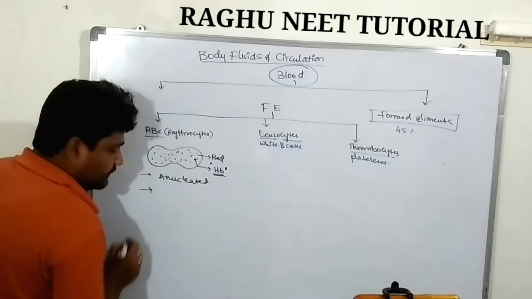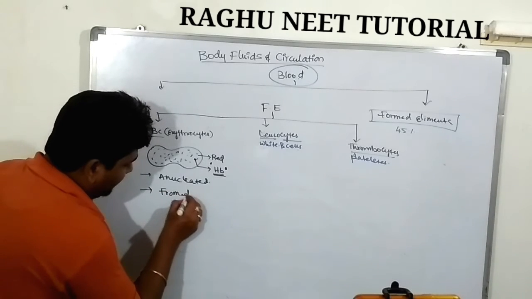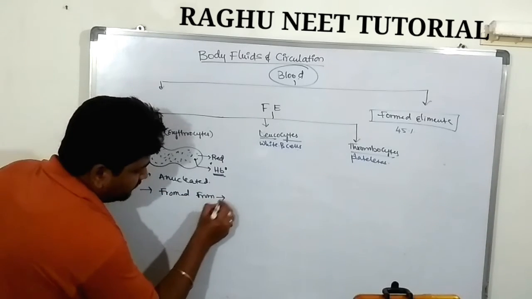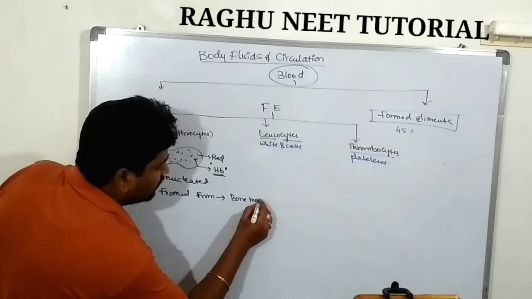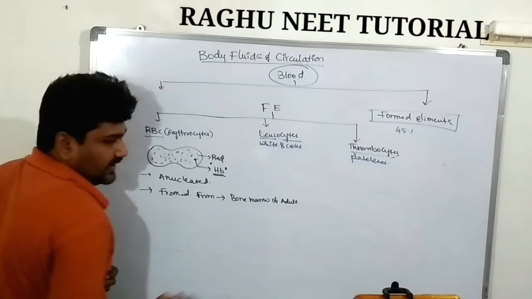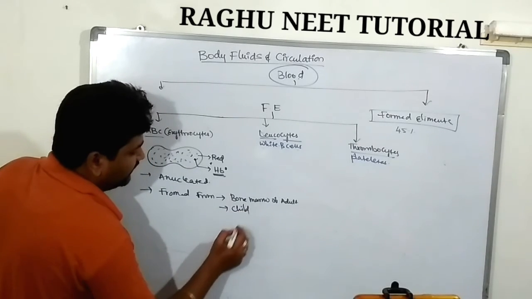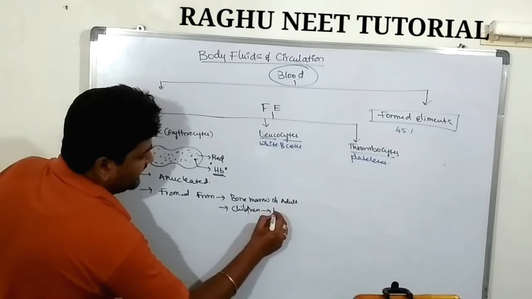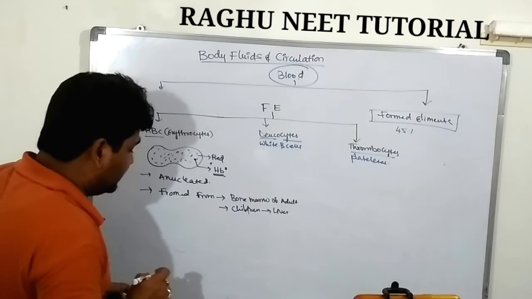These are formed from the bone marrow of adult individuals. In children, infants and the fetal condition, the liver plays a crucial role in the formation of RBC.